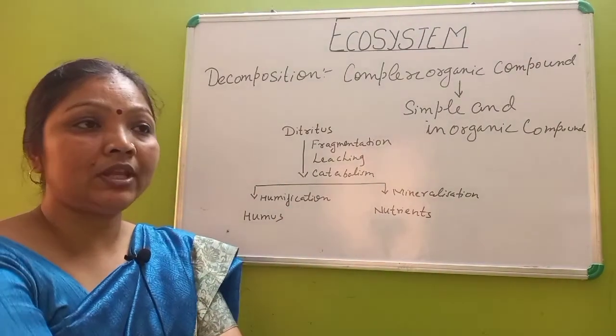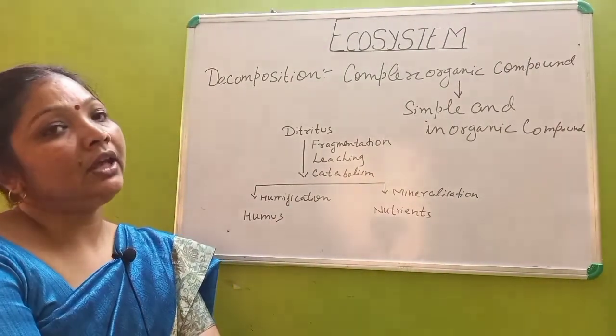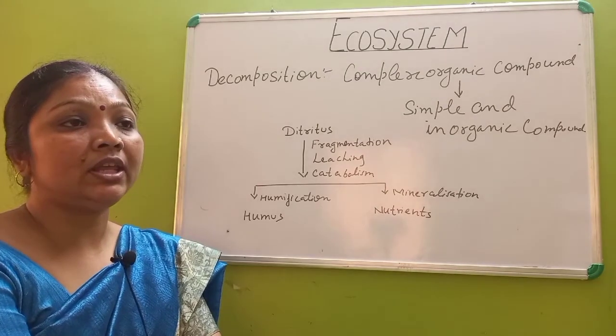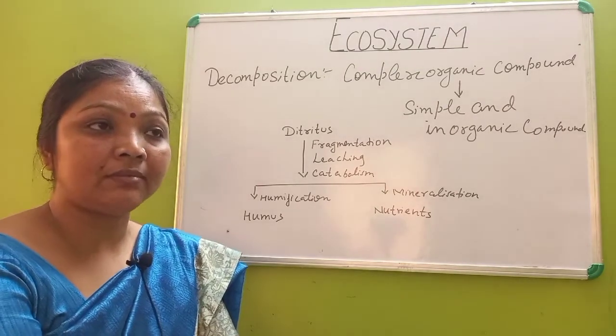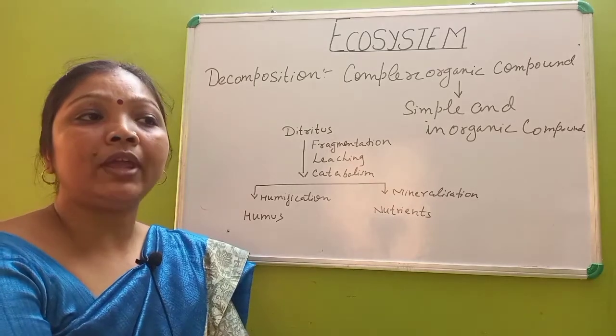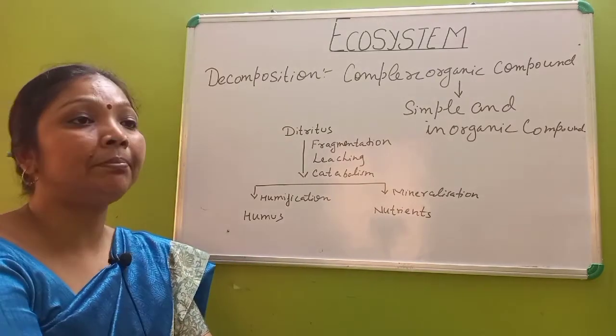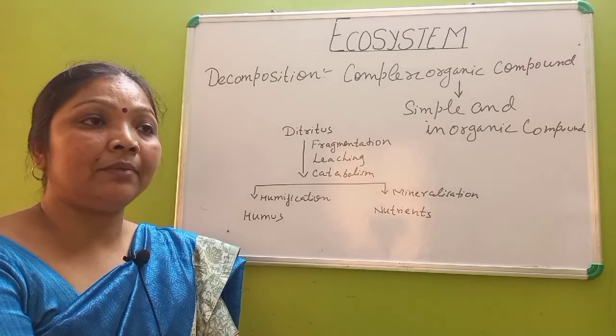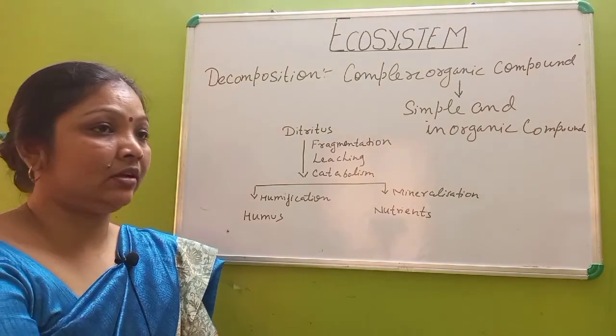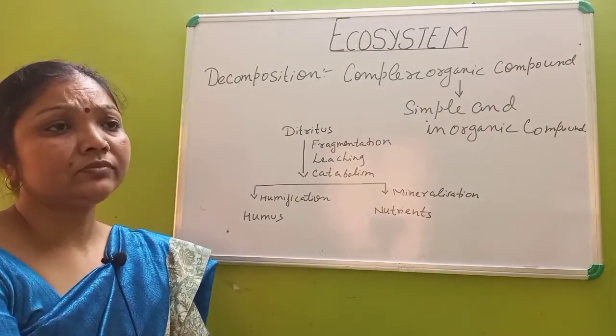Now the next one is catabolism, in which decomposers release extracellular enzymes in their surroundings to break down detritus into simple organic compounds and inorganic substances.